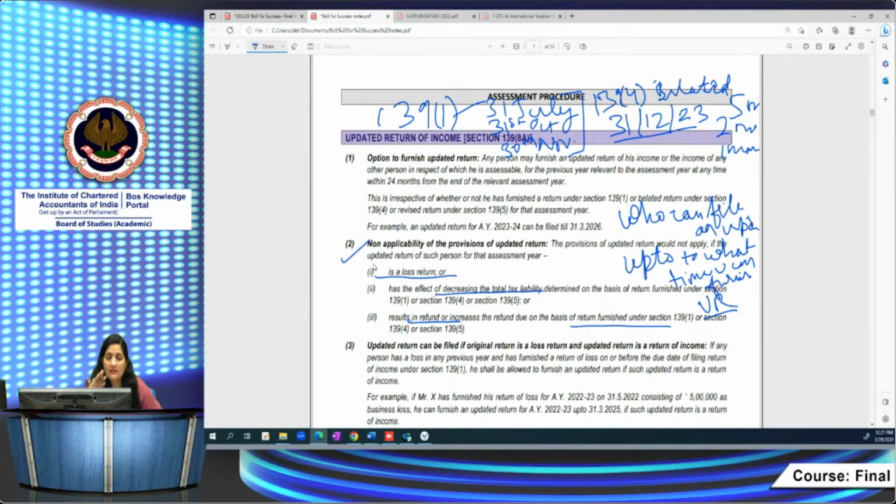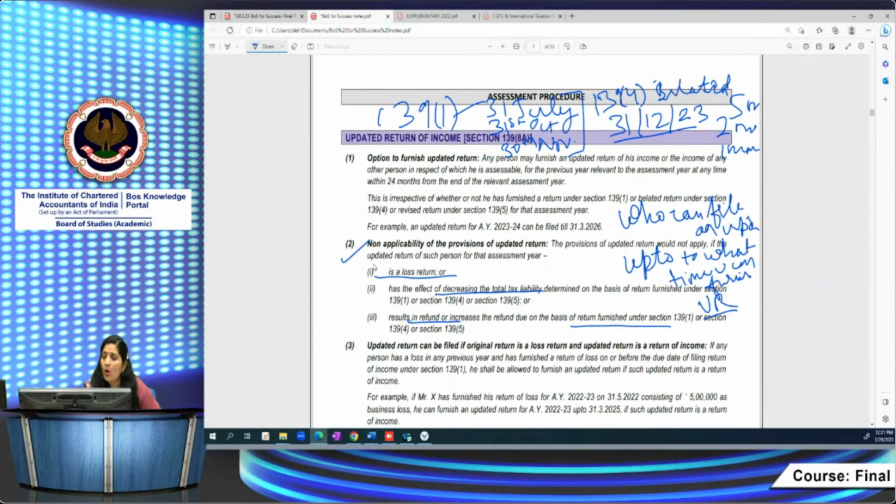There are certain other circumstances also wherein a person cannot furnish a return of income. What are those circumstances? Those circumstances you have to remember. Then, while filing an updated return, a taxpayer is required to pay additional income tax. What is this additional income tax? How to compute this additional income tax? We will see these provisions in the updated return.